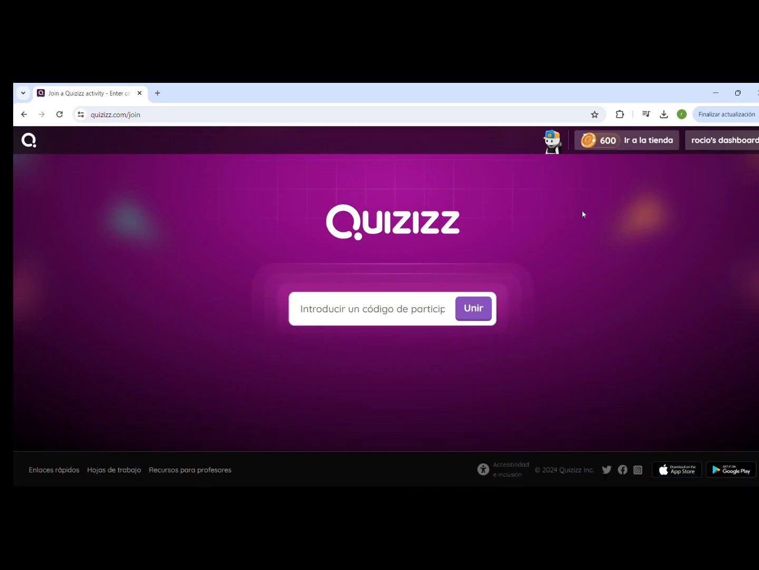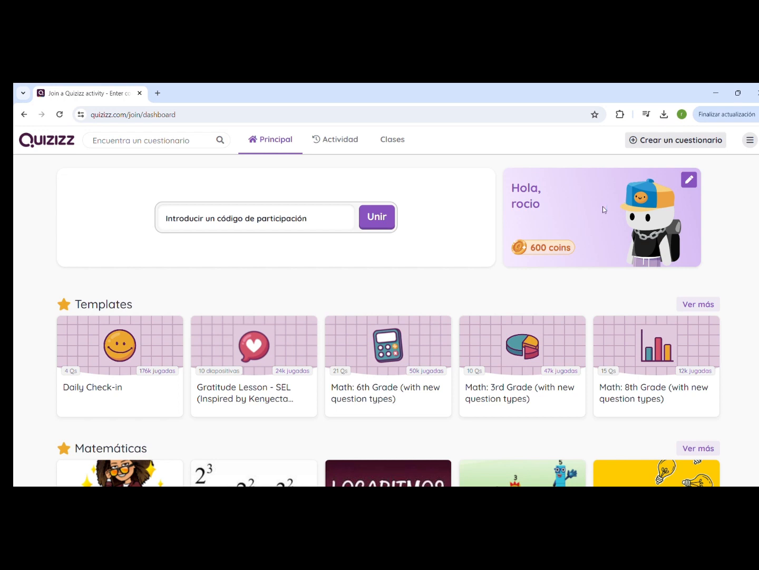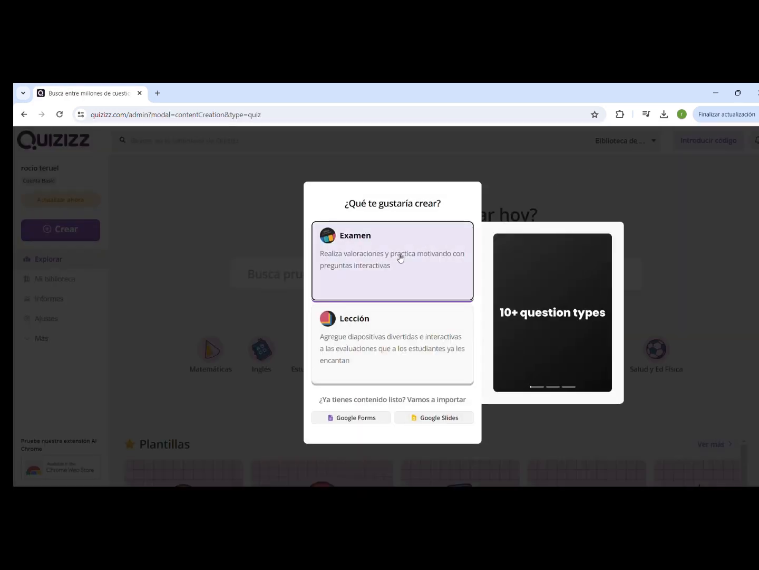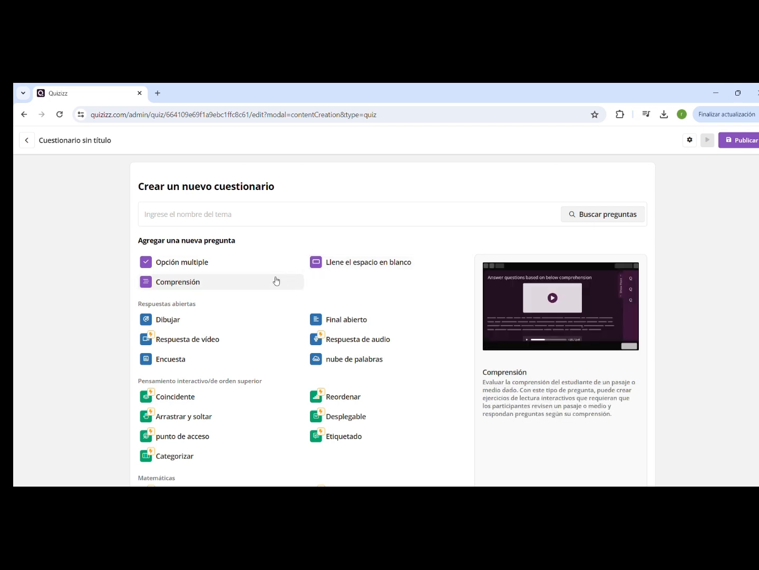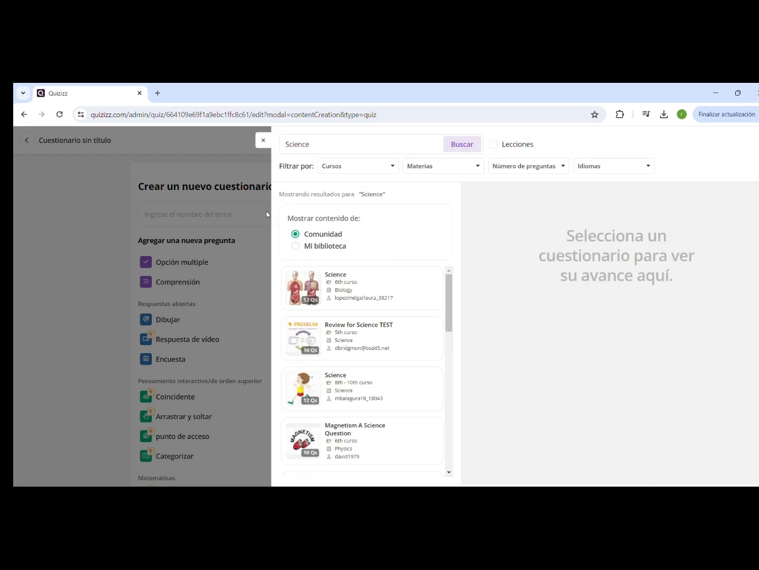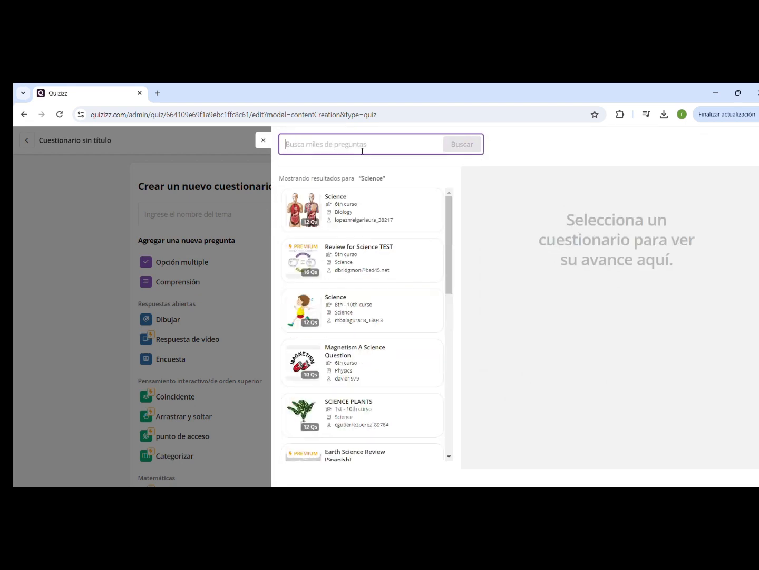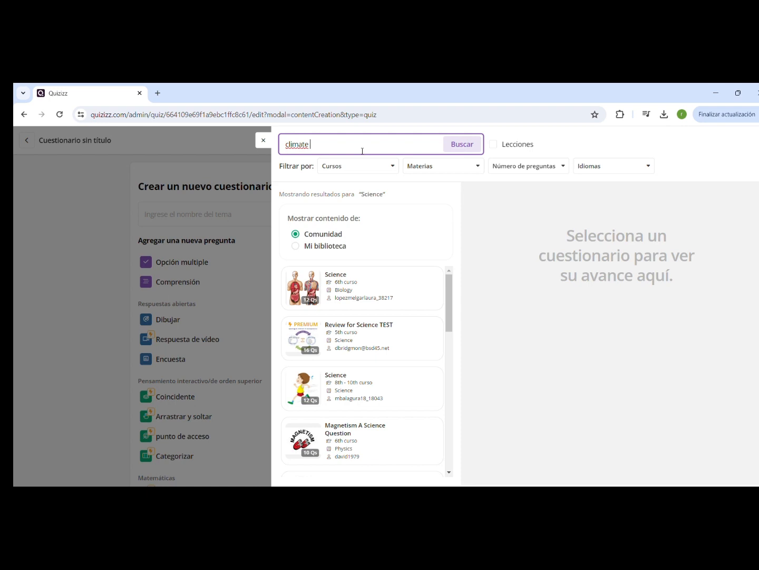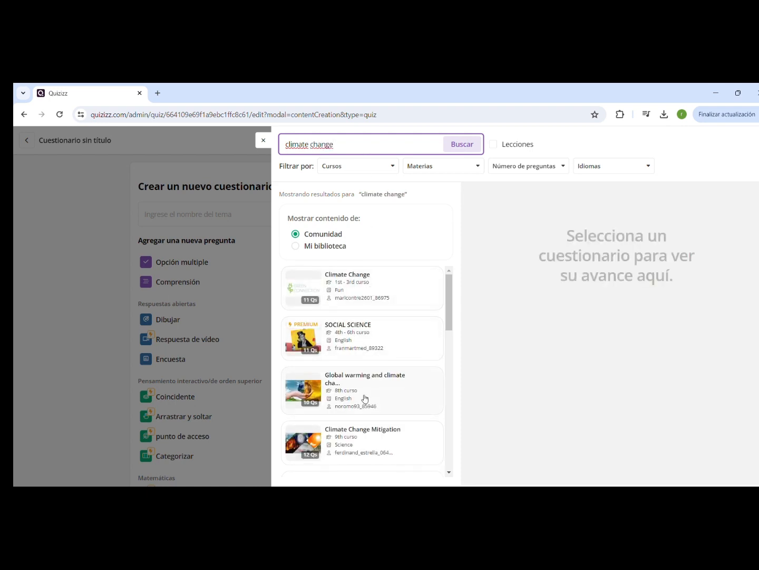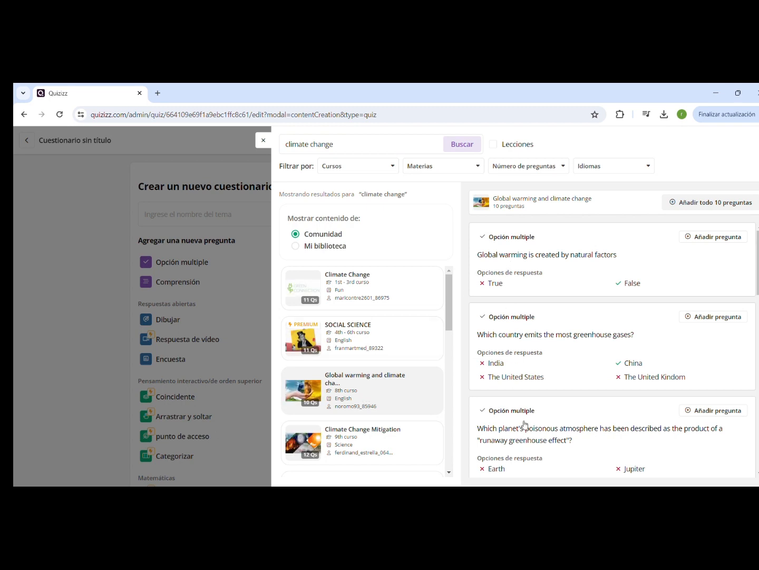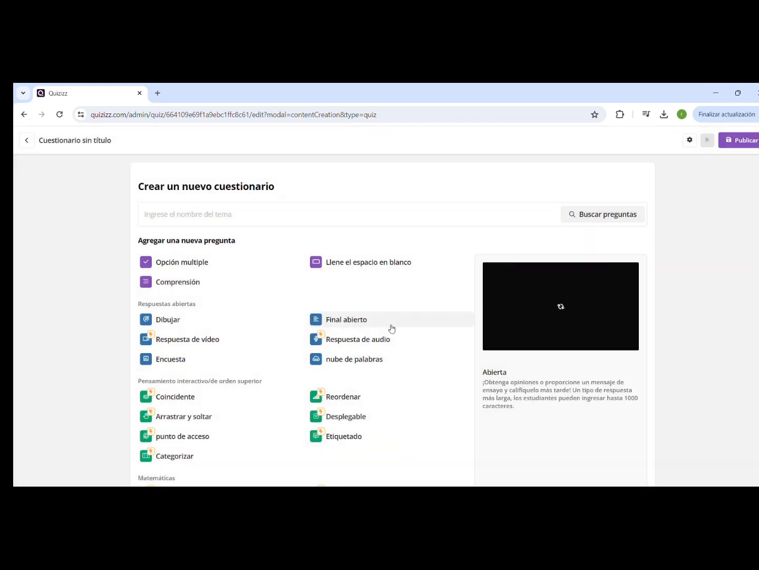Then you have to enter your dashboard, in your account, or create an account, and now create a questionnaire. Exam type, and here you have the multiple options you can select for the questions. We are going to make a multiple choice one. But first, here you can see how to obtain some ideas from the other quizzes people have made. Here are examples of climate change questions.